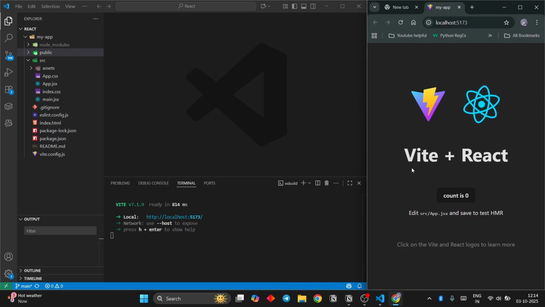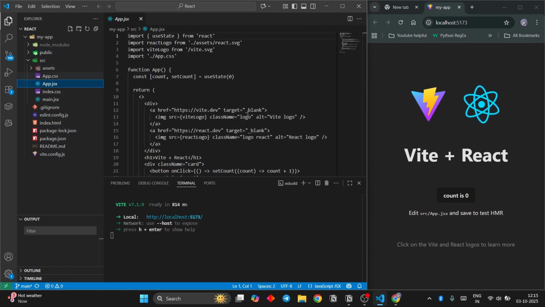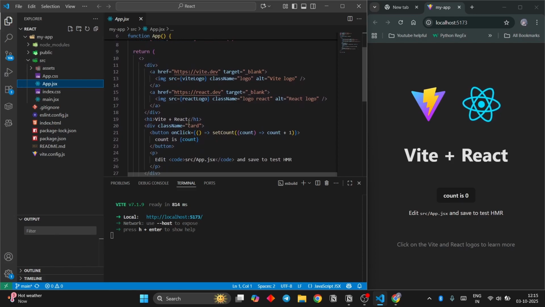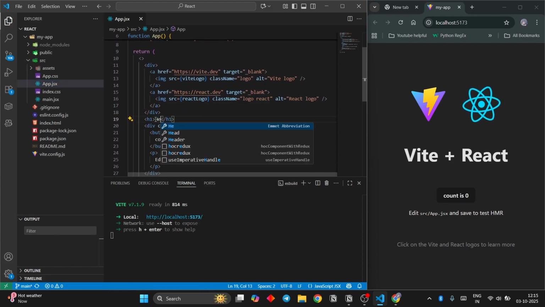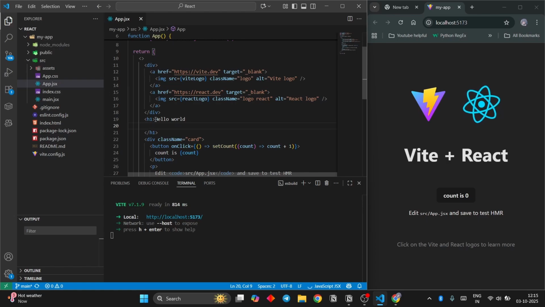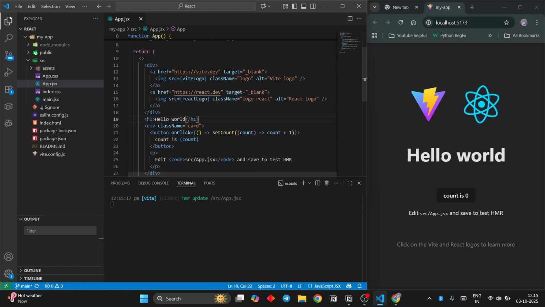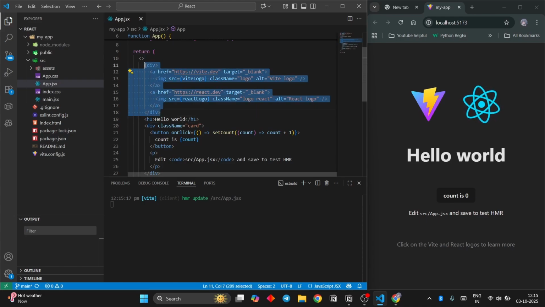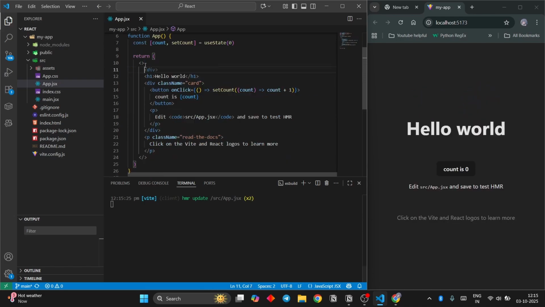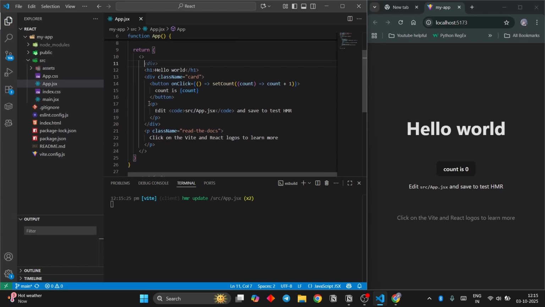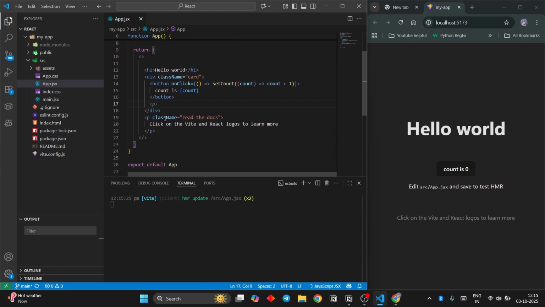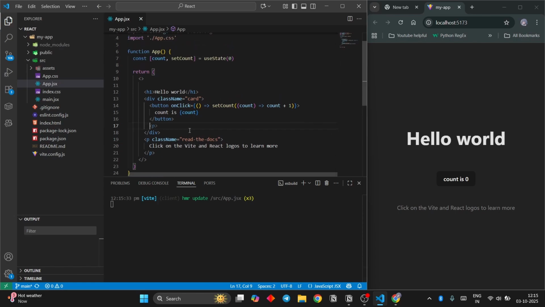As you can see, we have our app. The code you can see is the template code that is given to us, which is in app.jsx. Now, if I do any changes over here, it will get reflected there. So I'm going to write hello world just to prove it. As you can see, Vite plus React changed to hello world. Later, I'm going to remove these lines. Anything went? Yeah, that went. Then I'm going to remove this. Let's see what goes. Okay, things are going. So that means this is a part of the code that you need to change.